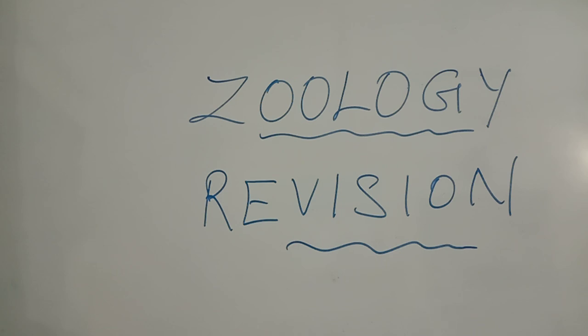Then the next 3 mark question is structure of operon. Structure of operon is a very important 3 mark question, and structure of lac operon is very important for a 5 mark question. Next 3 mark question is goals and methodologies of the Human Genome Project. The goals of the Human Genome Project are very important for a 3 mark question. Then the next 5 mark question is salient features of the Human Genome Project.